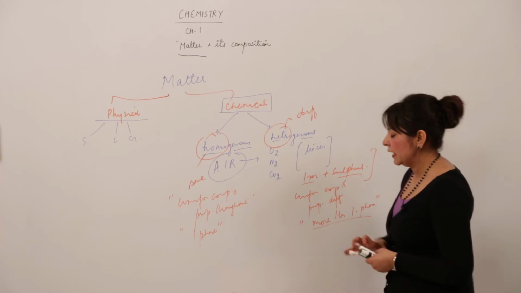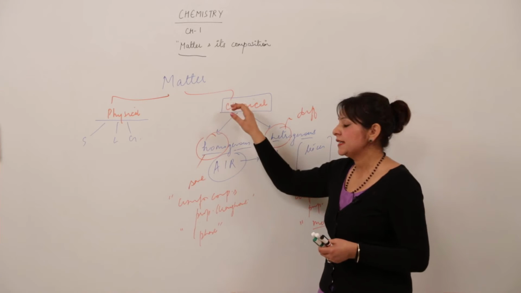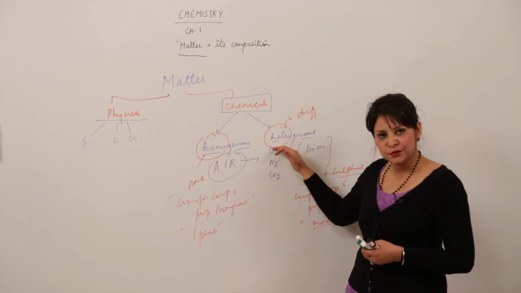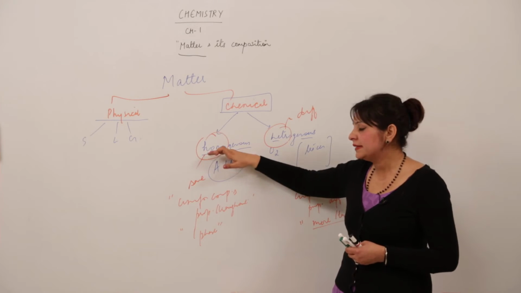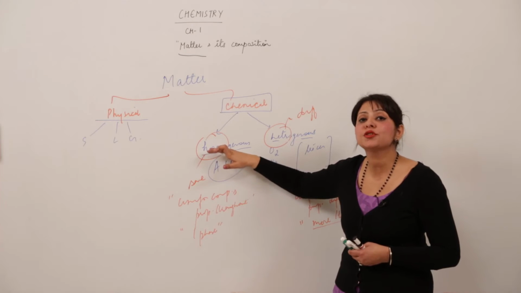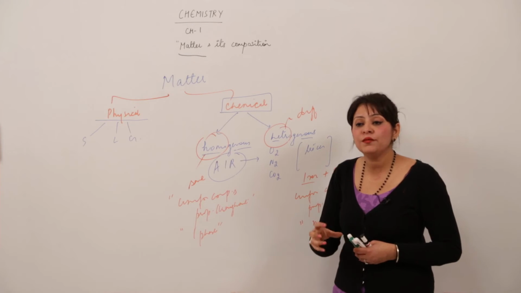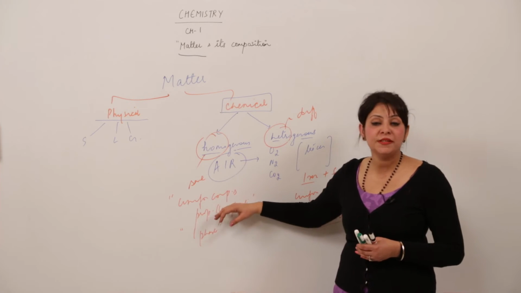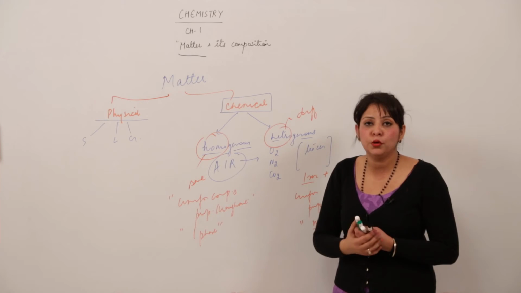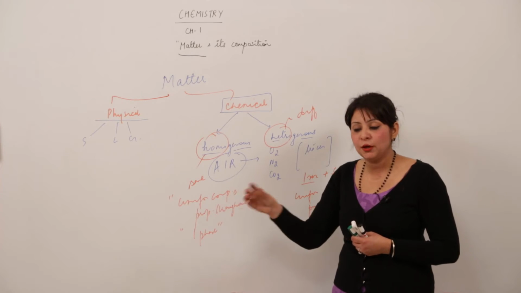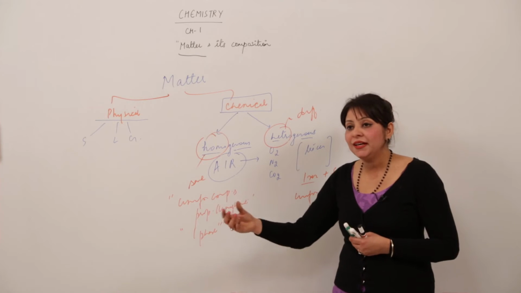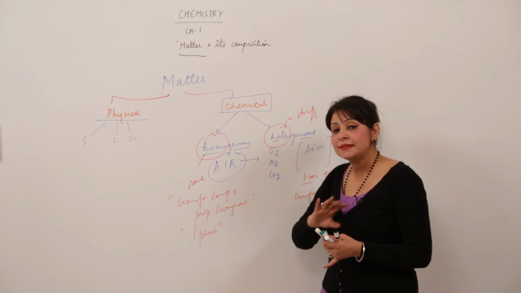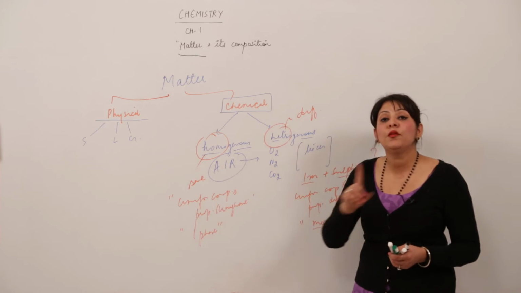Again I am repeating it for you, matter can be classified on the basis of chemical classification into two categories, homogeneous and heterogeneous. Homogeneous matter is that which has uniform composition throughout. From wherever you pick the sample, it will appear to be the same. Even the properties are going to be the same. If I take the example of boiling point, if the boiling point of this much sample out of that which we have taken is 100 degrees, it will remain 100 degrees for the other also. So the properties and the composition are thoroughly the same and it will appear to exist in one phase.